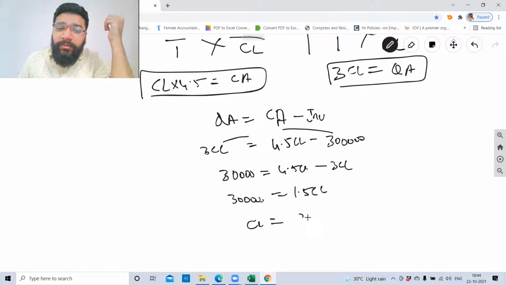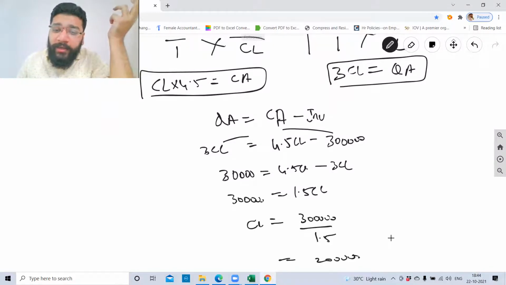CL, current liability, is equal to 3 lakh divided by 1.5, which is 2 lakh rupees. So your current liability is 2 lakh. What is your current asset? It is 4.5 times of CL. So current asset is 4.5 into 2 lakh, which is 9 lakh.